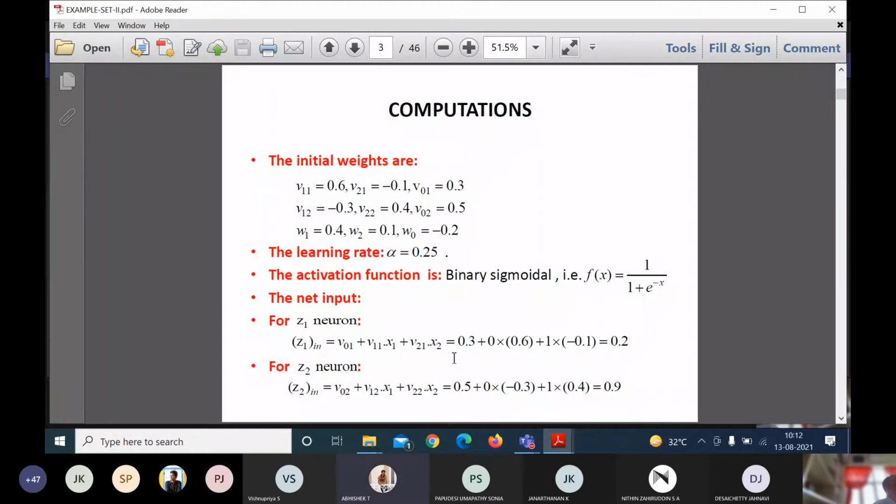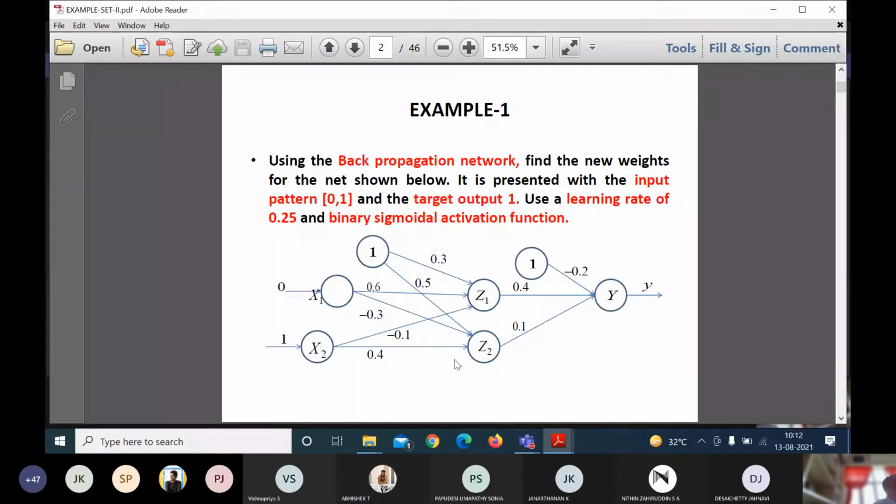Yes, sir. Got it. Same, you need to apply the same process for Z2 also. Then till this point, I have calculated the net input. So what is the processed input pattern supplied to this backpropagation network? Till this point, I have a value as 0.2 and 0.9. But what is my target? I need to get a target as 1. But first I need to find the output of this, and once I find the output of this, with this weight value I can find the net input for this Y.